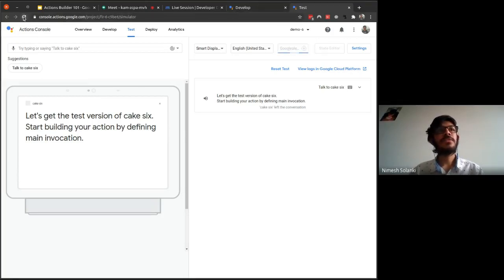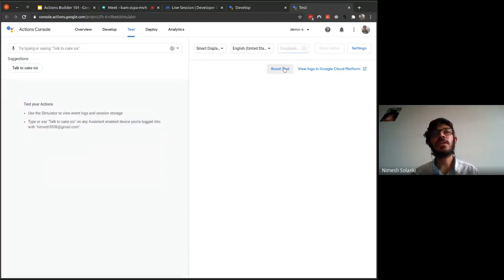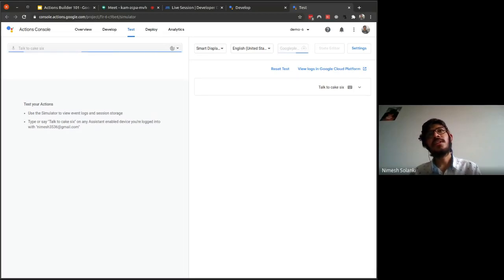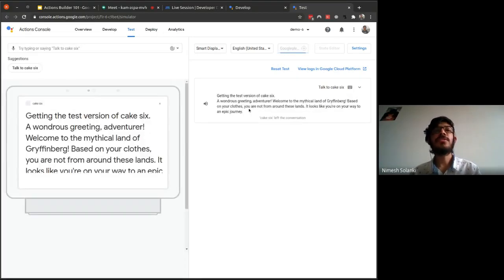So let me refresh this once. Every single time you make changes in the console and test in the simulator, make sure you reset the test so that you get the updated version of your application. Whatever changes we make, we should get the updated one, but for some reason we are getting the last version. That is one caveat.